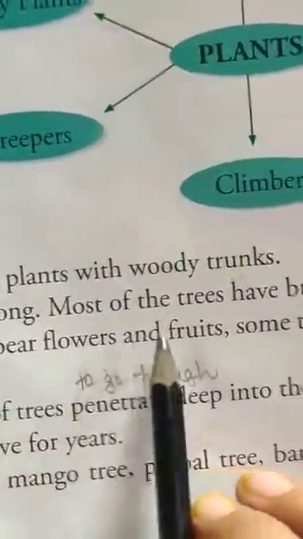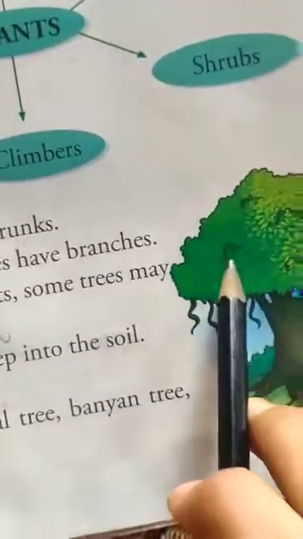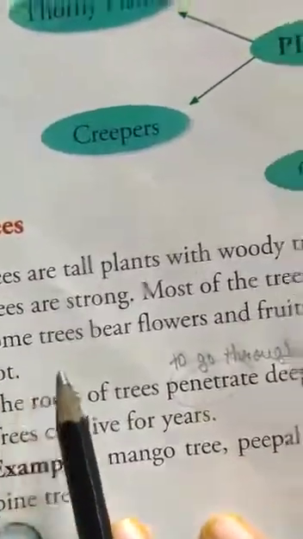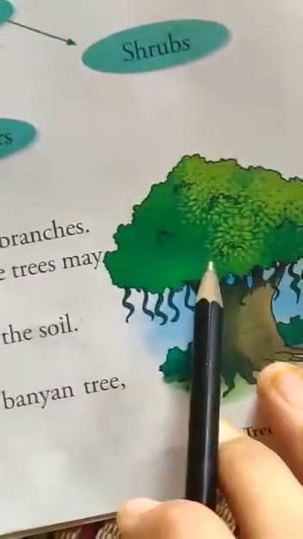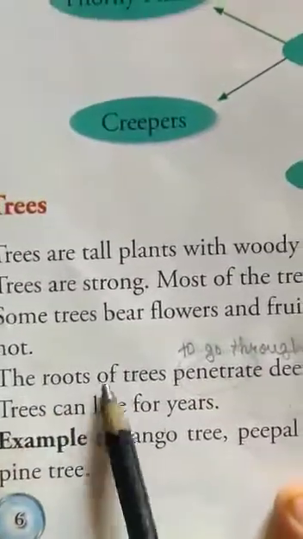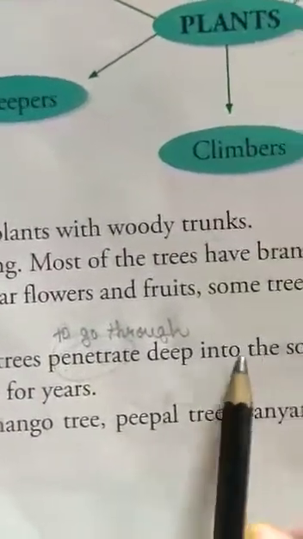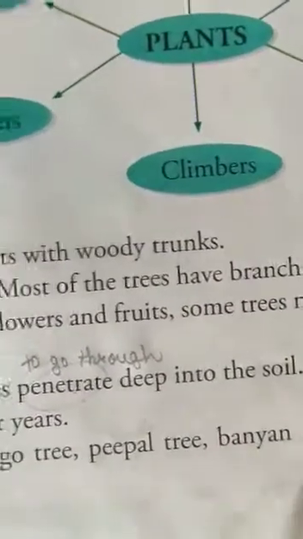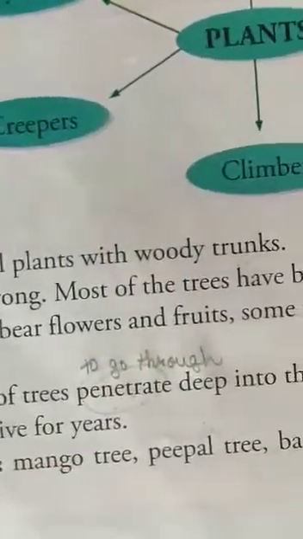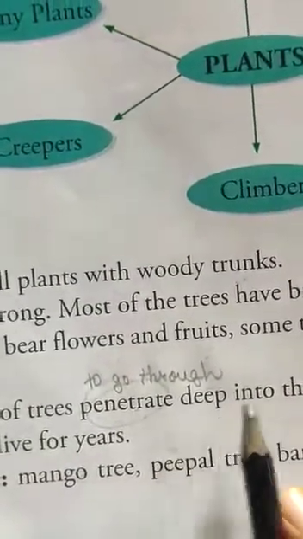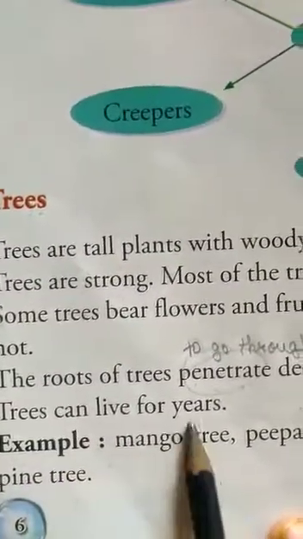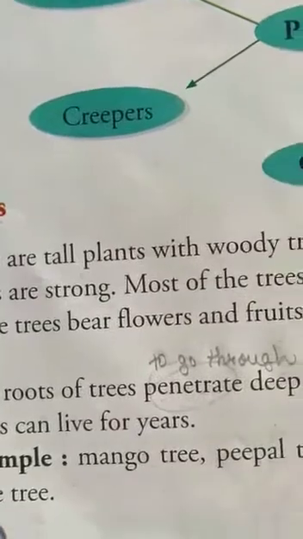Some trees bear flowers and fruits. Some trees have flowers also and fruits also. Some trees may not. और कुछ trees के पास नहीं होते flowers और fruits. The roots of trees penetrate deep into the soil. Penetrate means under the soil. जो roots होती हैं वो कहाँ होती हैं trees की? Under the soil. Soil के अंदर. Trees can live for years. They can live for years. And these are examples. You can see here.